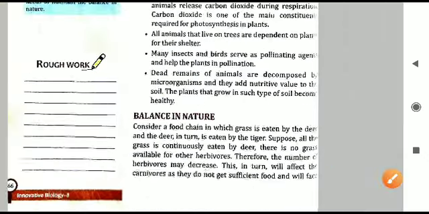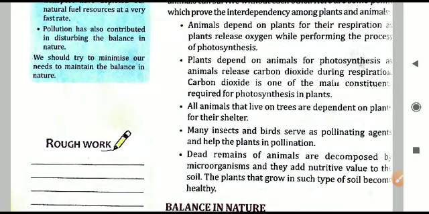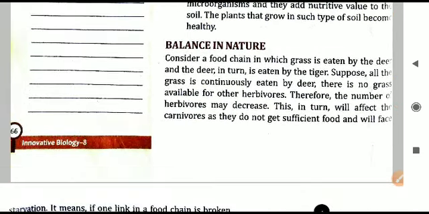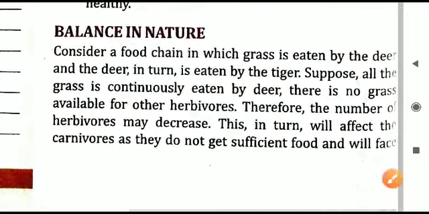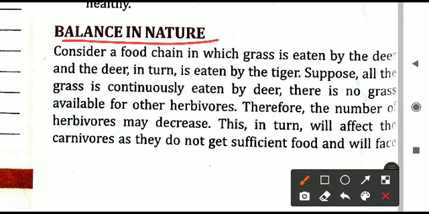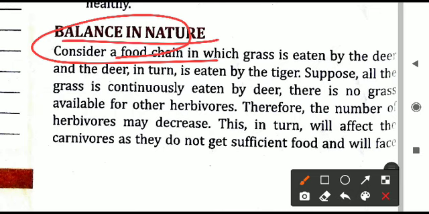So ultimately we can say all the organisms, whether animal, plant or microorganism, are interdependent, dependent in one way or the other on each other, and each one of them has a proper role. That is why we say there should be a proper balance in nature. That is our next topic also. There has to be a balance in nature. How is it maintained? It is maintained in the form of the food chain.